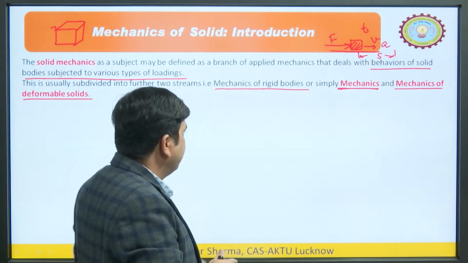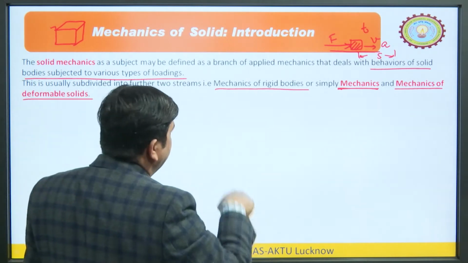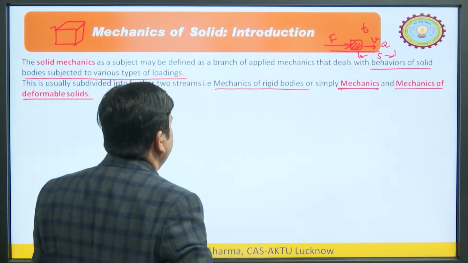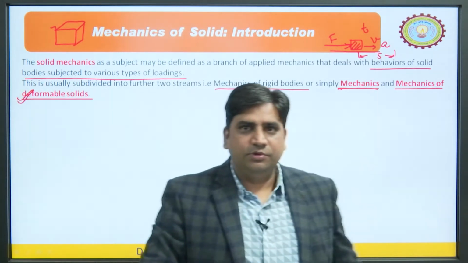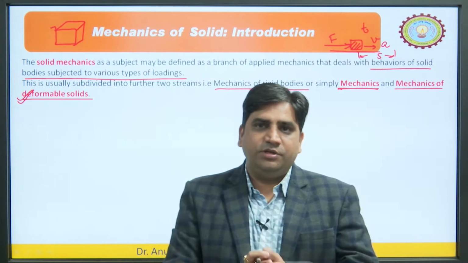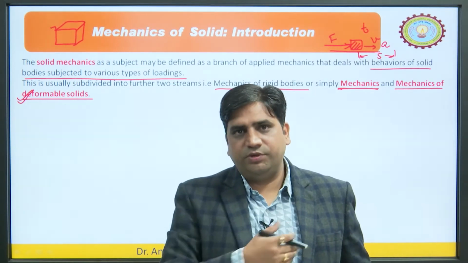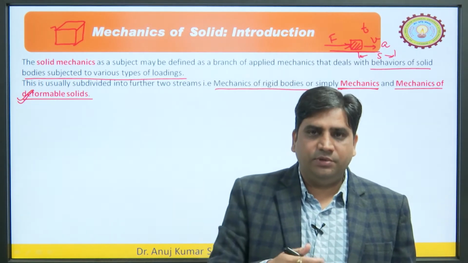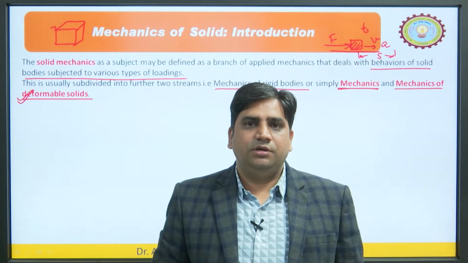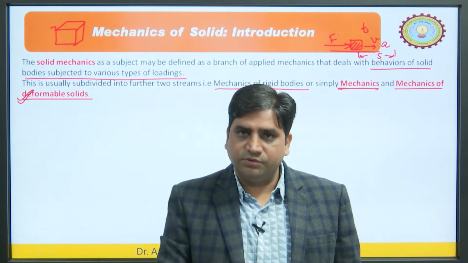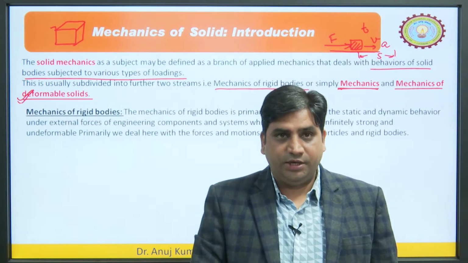So, this is what we are going to study in this subject: the mechanics of deformable bodies. It means there are two types of bodies, rigid or deformable. For the deformable body we are going to study, that is why the name of this unit is the mechanics of solids, right. We are not going to cover point object mechanics.